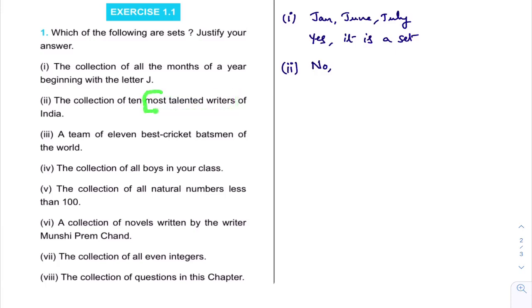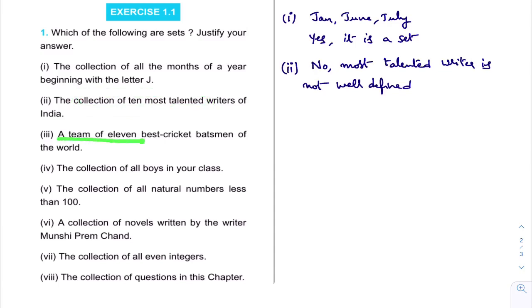Most talented cricket players, most talented students in a class, they are all not well defined. You are the most talented boy means, in what sense most talented? It is not well defined. See here, the collection of 10 most talented writers in India. No. Why? Because most talented writer is not well defined. Because of this reason, we'll say that this collection is not a set. I hope you understand this. Now we'll move to the third bit.